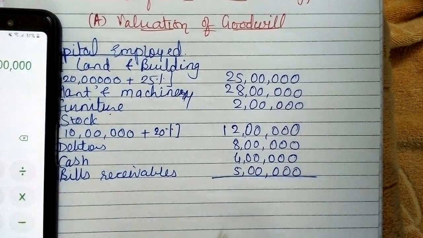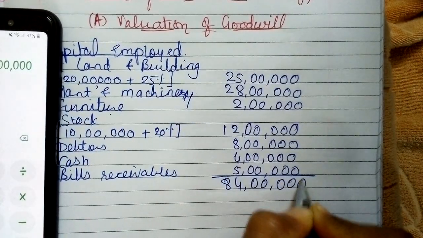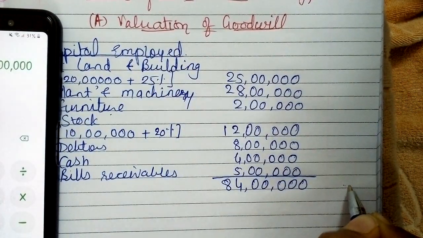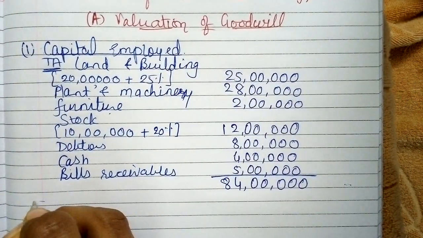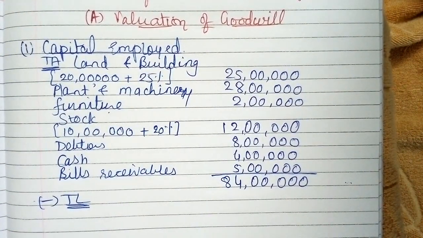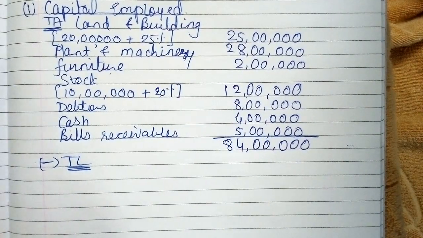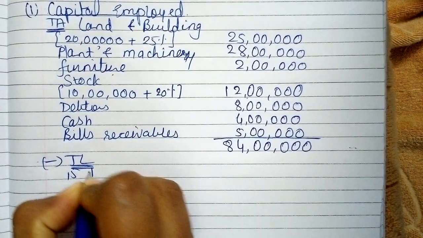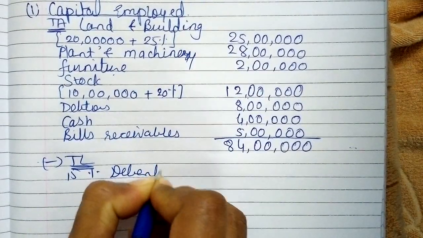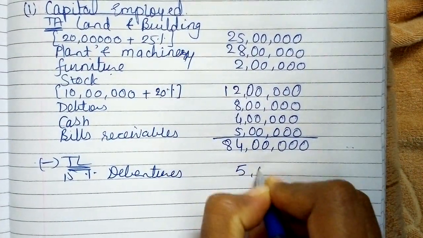We get the total 84 lakhs, right? You also can write down 84 lakhs here in the outer column. And now by deducting total liabilities from the same. So liabilities starting from 15% debentures. The value is 5 lakhs.